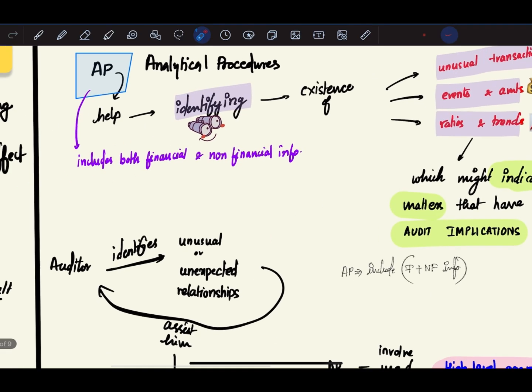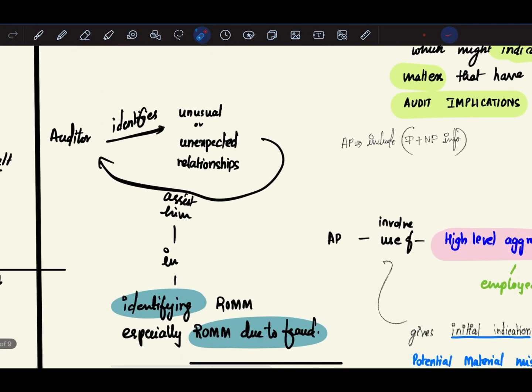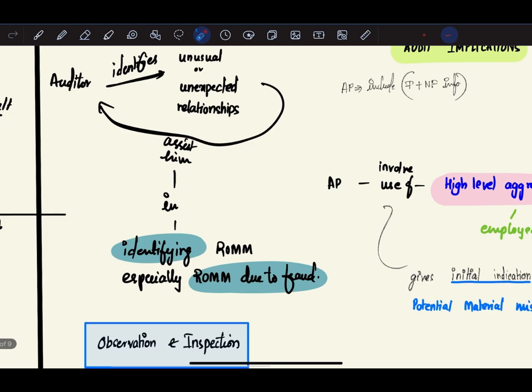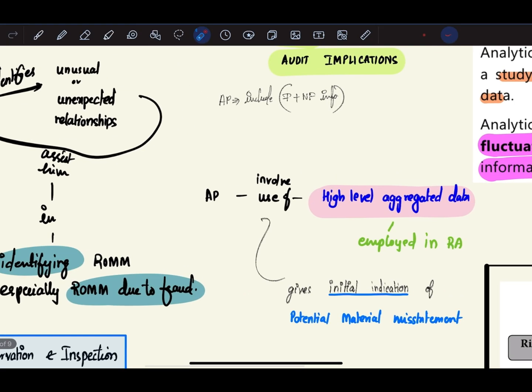What the auditor does is identify any unusual or unexpected relationships, which will assist the auditor in identifying risk of material misstatement, especially risk of material misstatement because of fraud. Now, analytical procedures involve the use of high-level aggregated data. Because of this, it gives an initial indication of potential material misstatement.